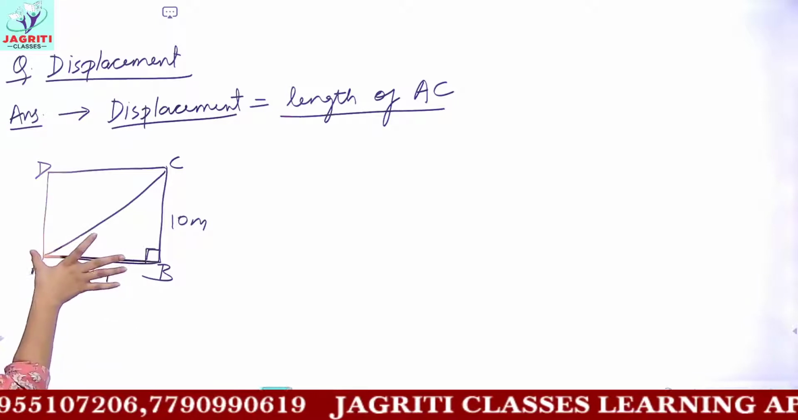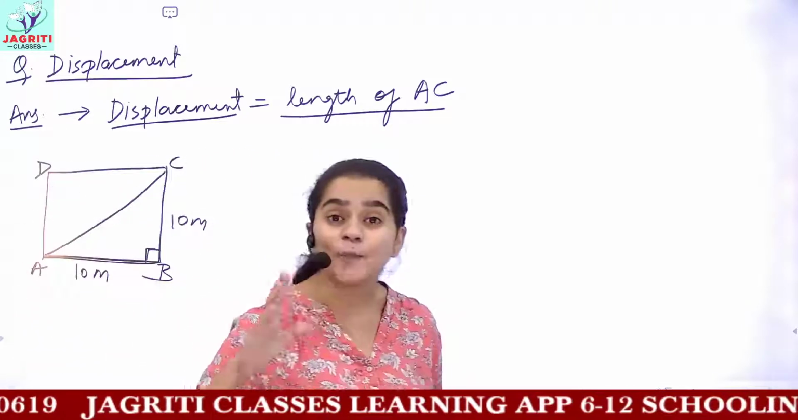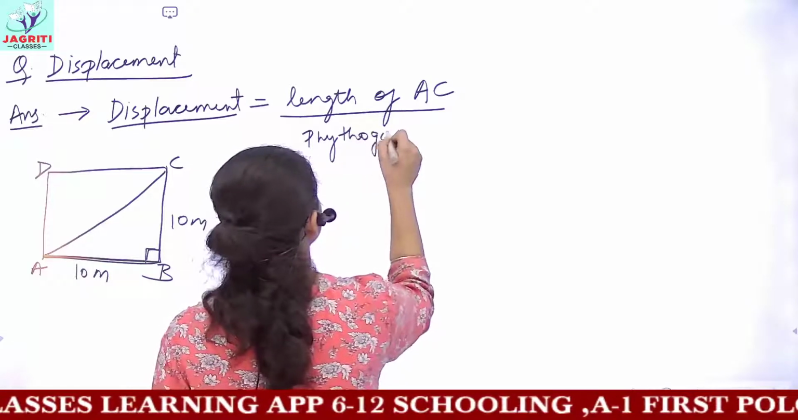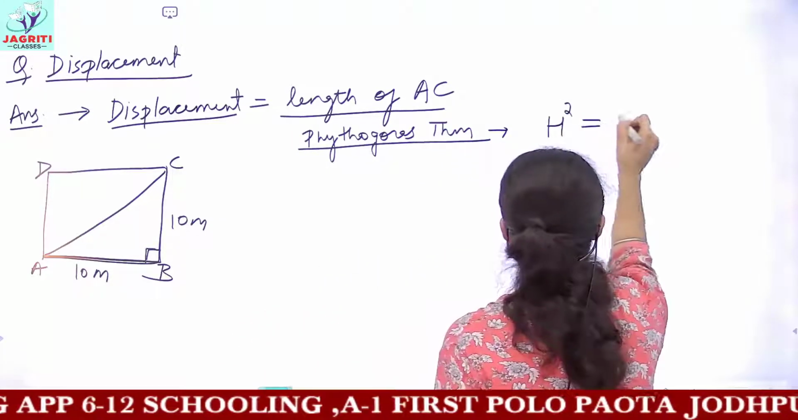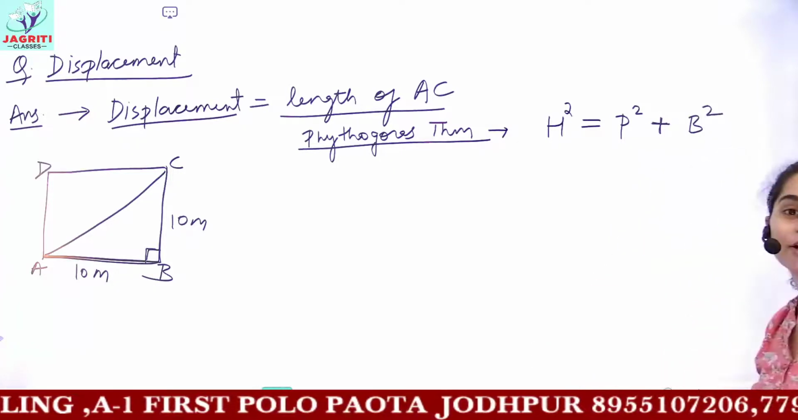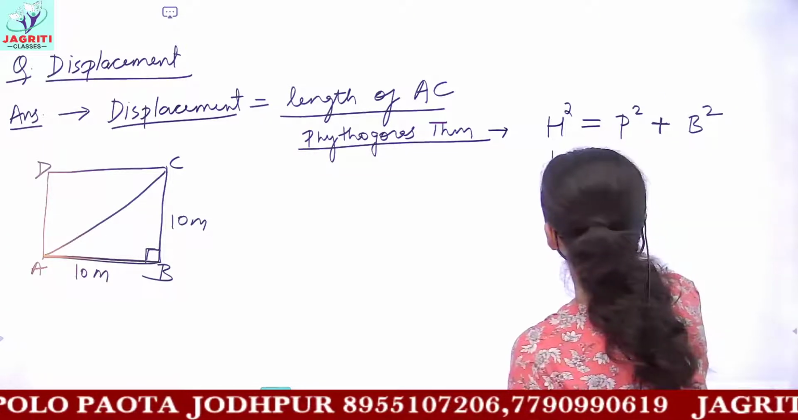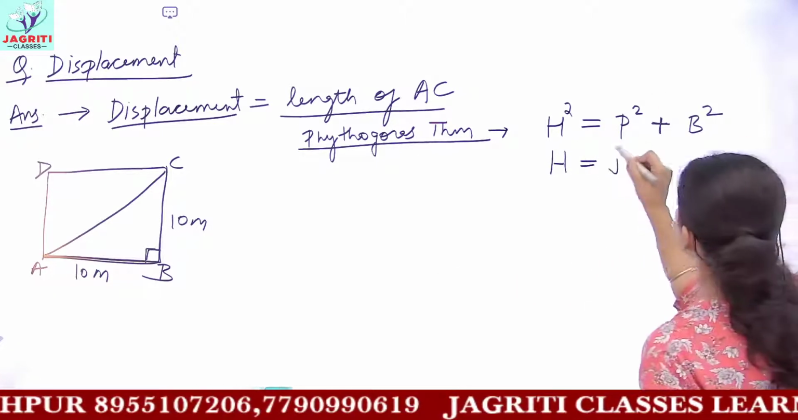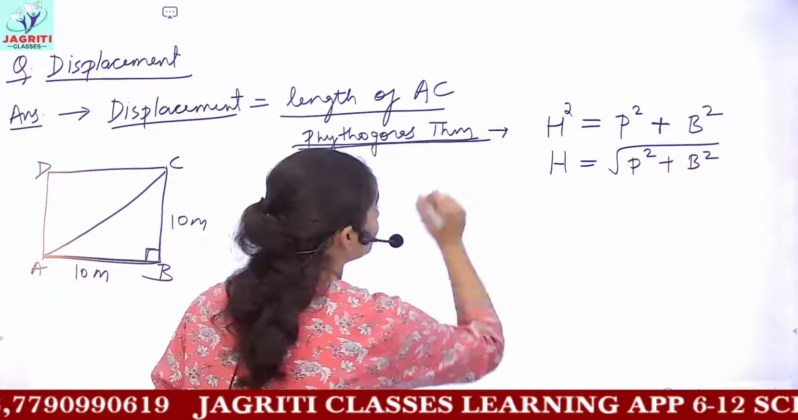So when you have AB and BC in a right angle triangle, then to find the third side of the right angle triangle, we use the Pythagoras theorem. And the Pythagoras theorem states that the square of the hypotenuse is equal to the sum of the square of the perpendicular and the square of the base. H square is equal to P square plus B square. For finding the value of H, you take the root on the right hand side of the equation. That is, H would be under root P square plus B square. This is simply your Pythagoras theorem.